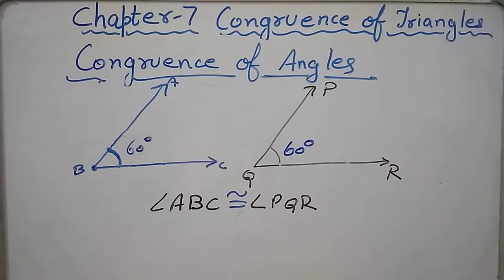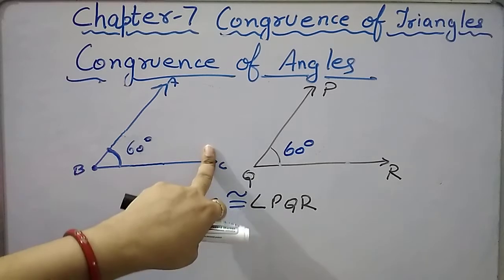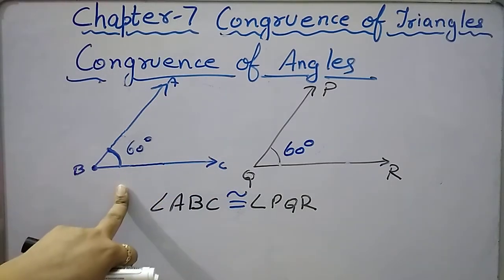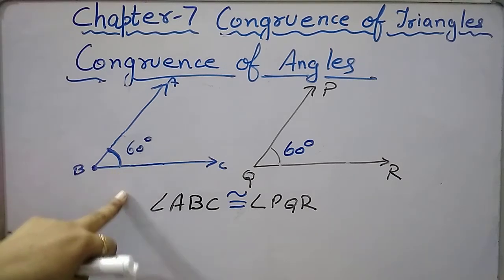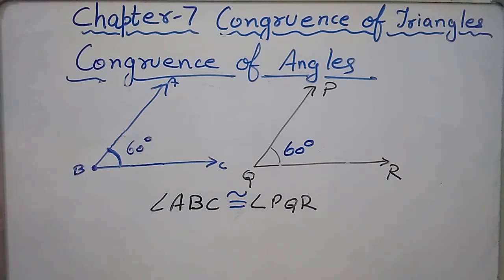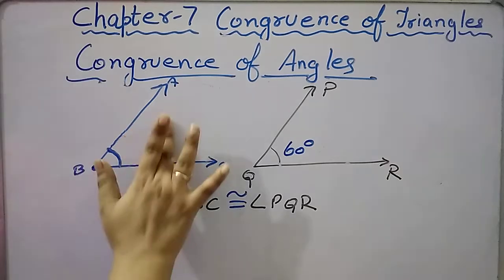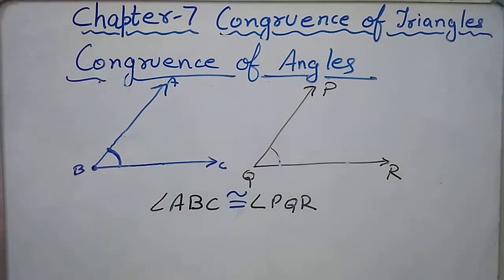Hence, in the same way as we did in line segments, we can conclude that if the measures of two angles are equal, then those angles are said to be congruent. And if it is already given to you that two angles are congruent to each other, you can directly say that the measures of the two angles are equal.